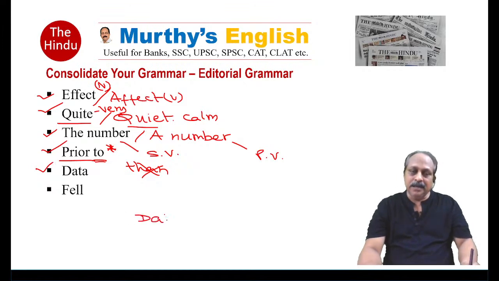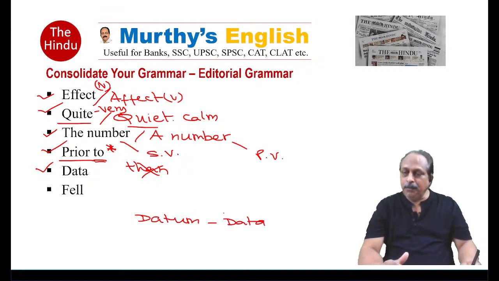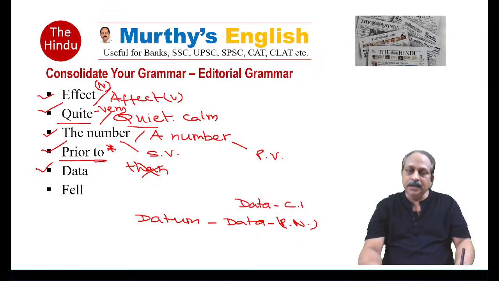Data, again, very important. You have to recollect nouns of Latin and Greek origin. Datum singular, data plural. But you must have seen they have used a singular verb after the word data. How come? What is the reason? Data can be the plural form, that is one thing, a plural noun. But data is also a collective noun. Collective nouns usually take a singular verb.